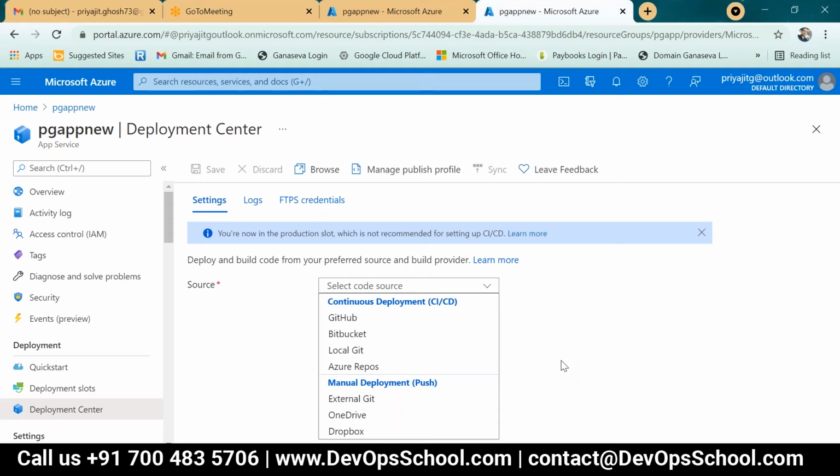So external and internal. It will never allow you to browse from your local system. It will always ask for some repository only. Docker container also, you can never upload your image to a Docker container directly from the local system. It will always need GitHub or manual push, GitHub, OneDrive, Bitbucket, Dropbox, local Git, or Azure Repos. Somewhere we need to maintain that first.